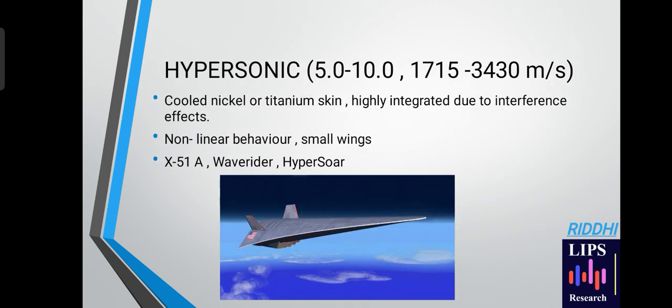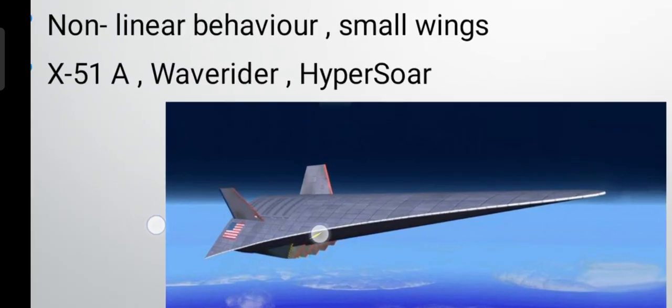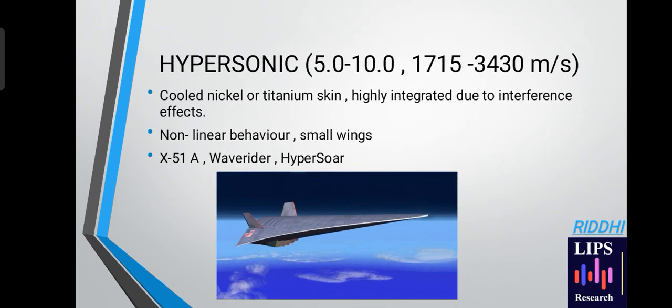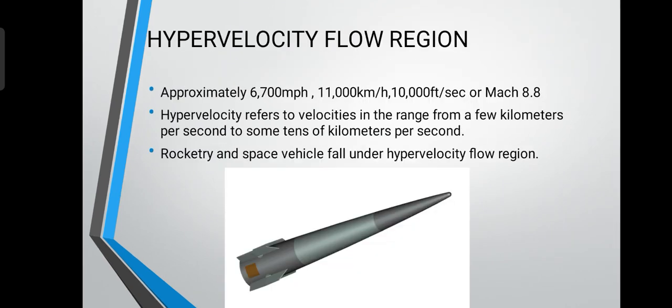Hypersonic Mach flow ranges from Mach 5 to 10, with a speed of 1715 meters per second to 3430 meters per second. These are made of cooled nickel or titanium skin, and are highly integrated due to interference effects from the radial pressure difference. It shows non-linear behavior with very small wings. X-51A, Waverider and Hypersaur are part of the hypersonic flow regime. Here we can see a typical US military aircraft with small wings. This is the Hypersaur aircraft, which moves at hypersonic Mach number.